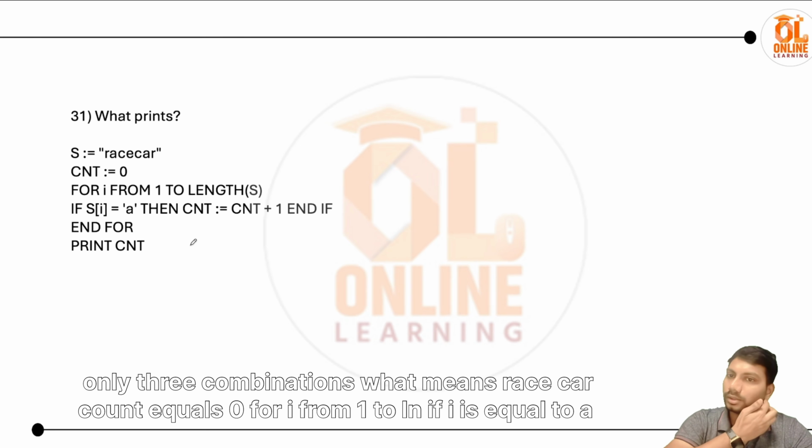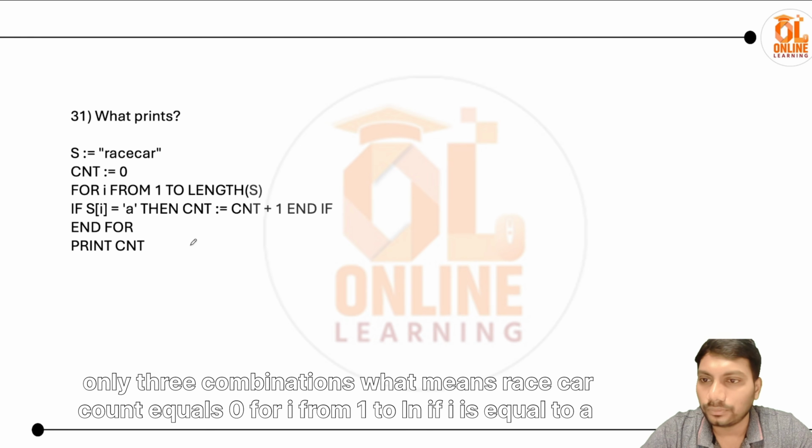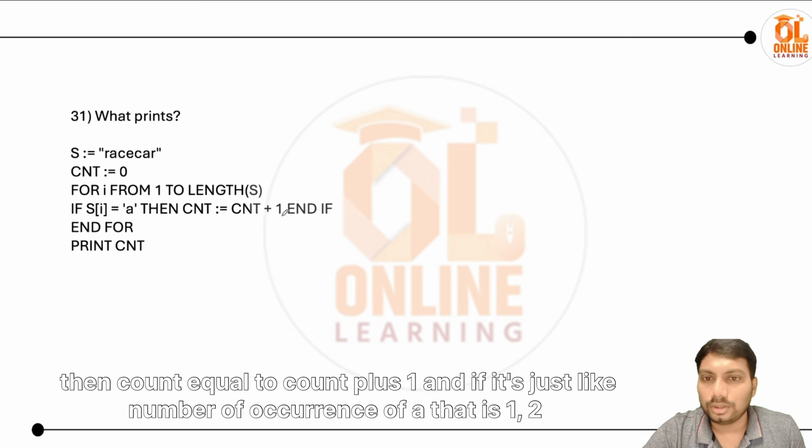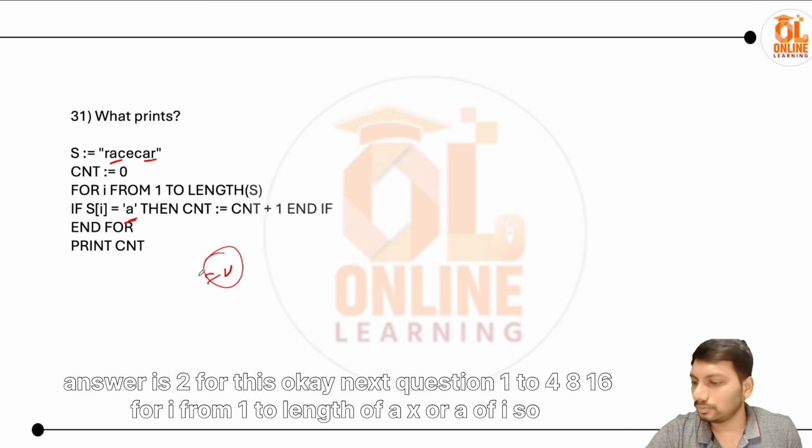What it means: racecar, count equal to 0, for i from 1 to n. If s equals a, then count equals count plus 1, and it's just like the number of occurrences of a, that is 1 2, so the answer is 2 for this.